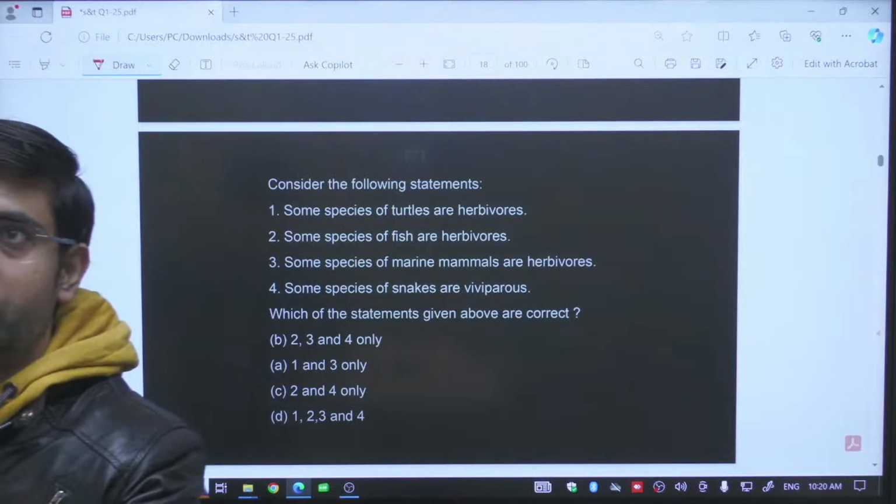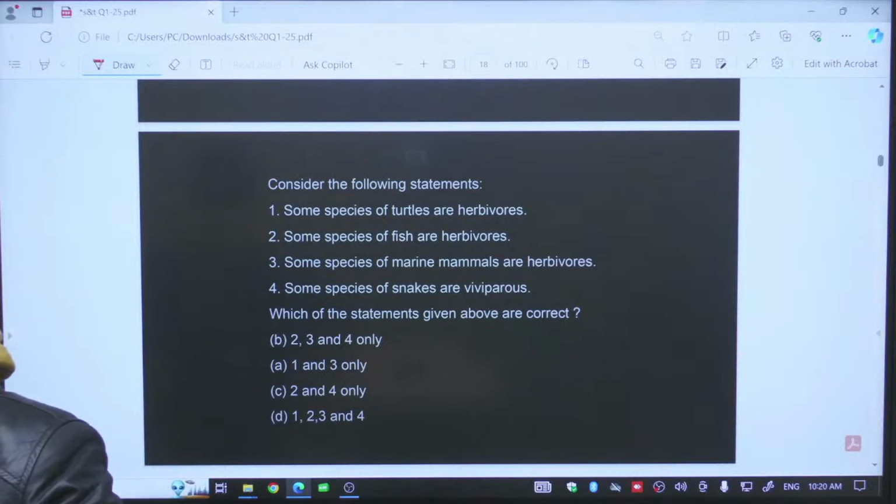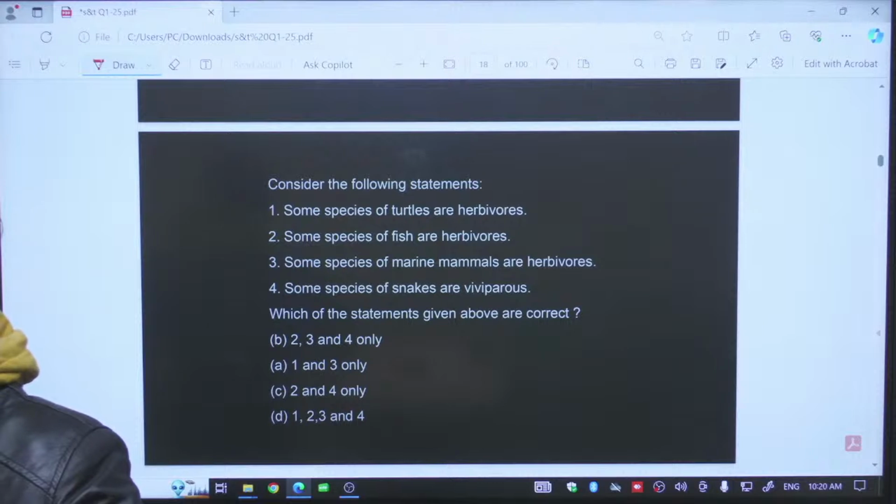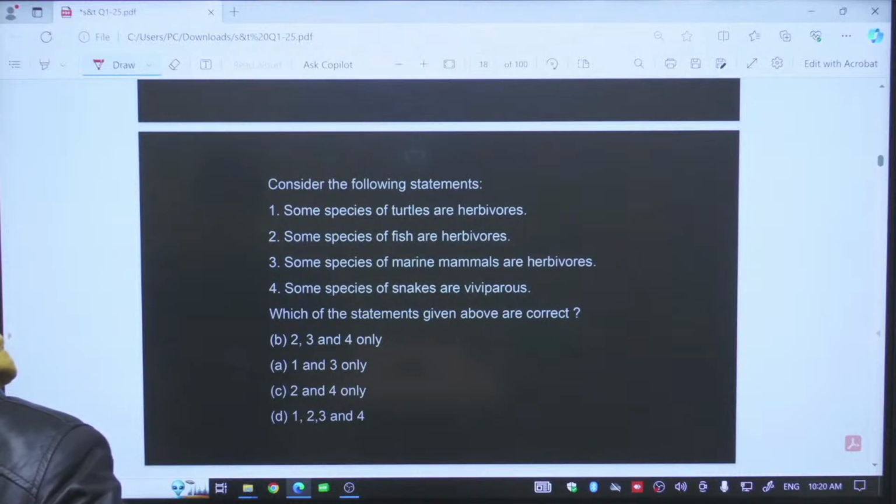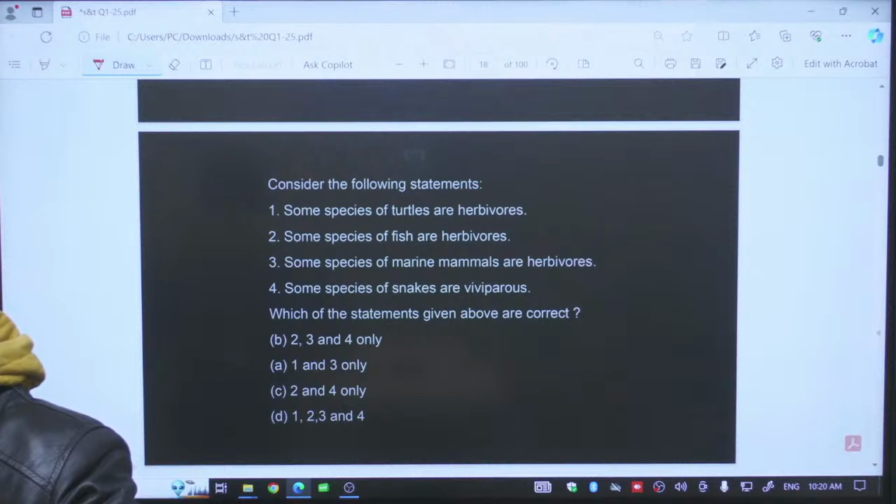Second statement, some species of fish are herbivorous. Yes, we have surgeonfish and parrotfish which are dependent on the phytoplankton. This is also a true statement. Third, some species of marine mammals are herbivorous. Most prominent examples are the manatee and the sea dugong. Manatee and sea dugongs are mammals which are herbivorous. These mammals are present in the Gulf of Mannar.